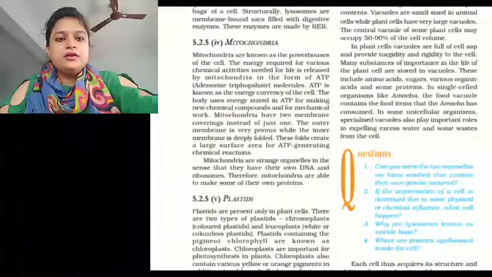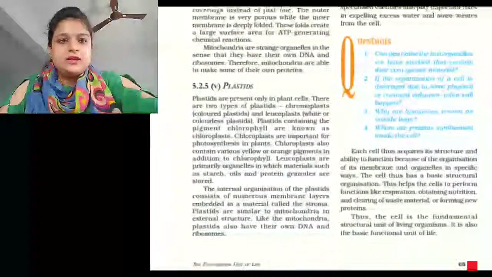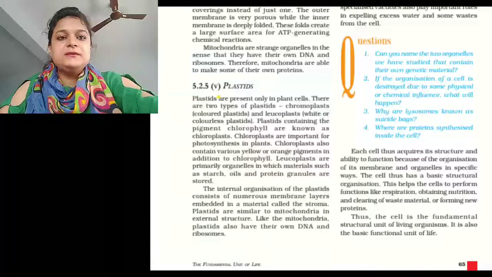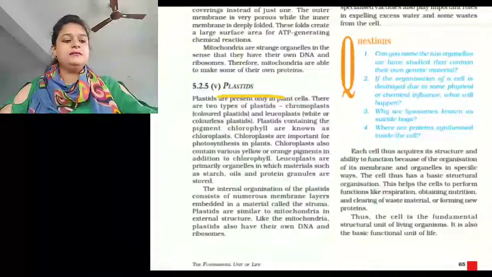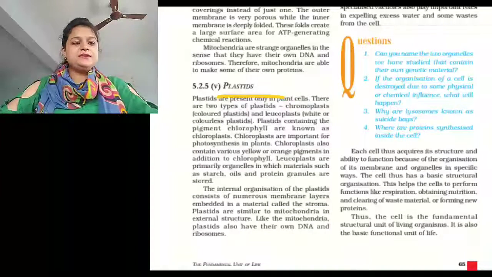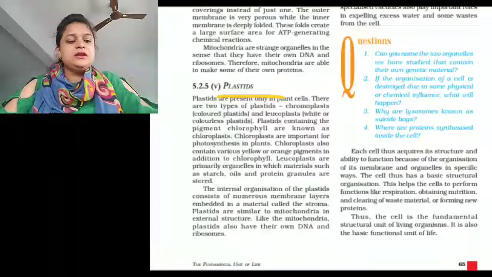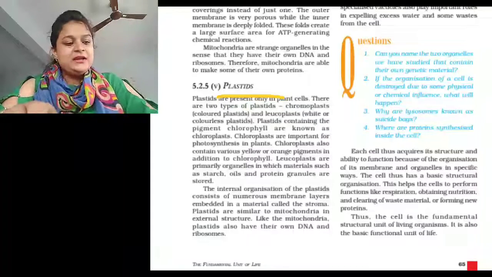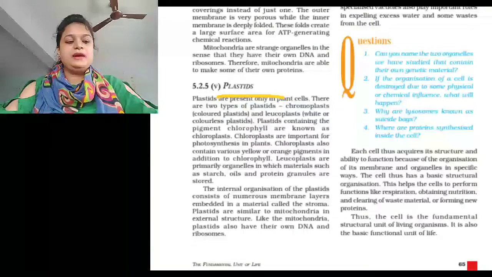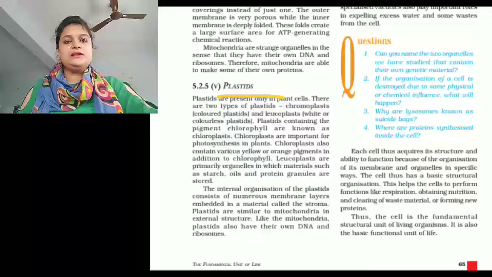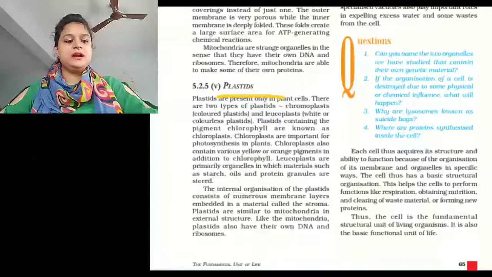Now we are talking about plastids. Plastids are present only in plant cells, not in animal cells. Plastids contain certain pigments that have a specific role in the growth and function of the plant. There are the following three types of plastids we generally see in plants.